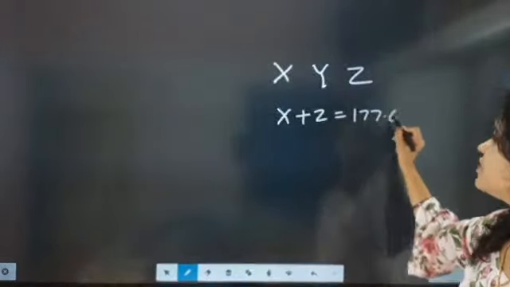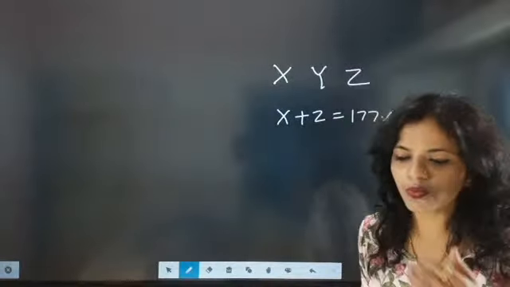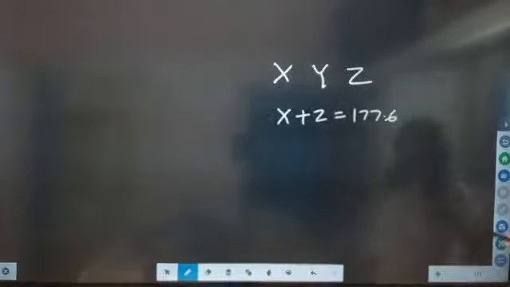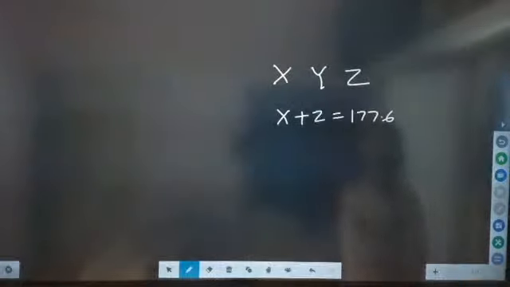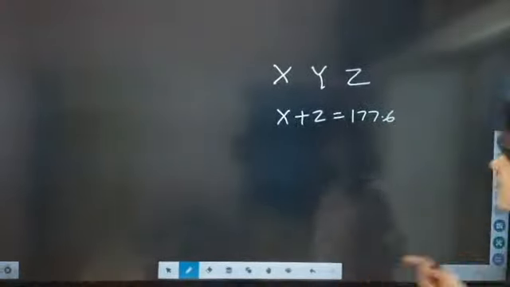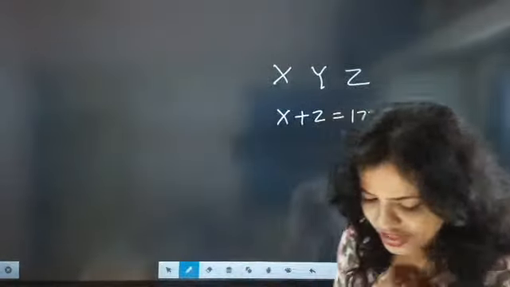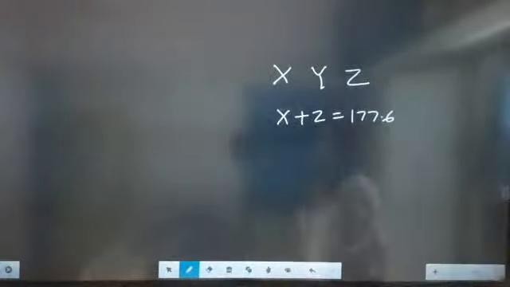177.6 is there as the sum. Now after that they are telling that the difference of Z and Y is 5 times the number of protons present in neon atom. The difference of Z and Y is 5 times.